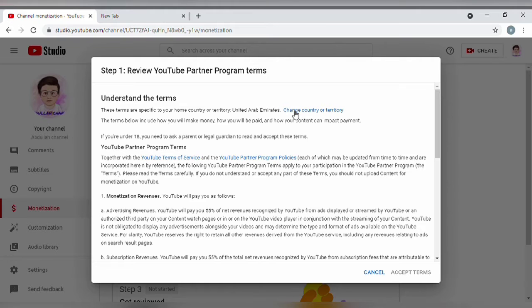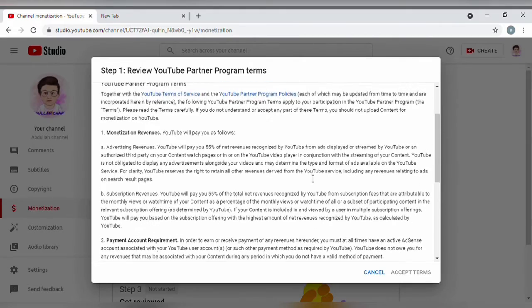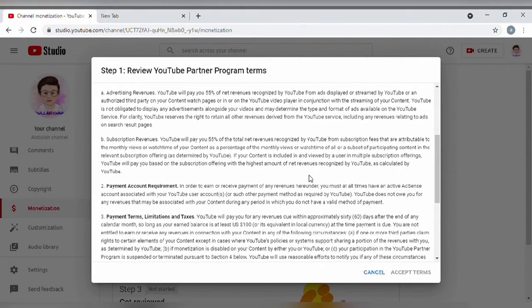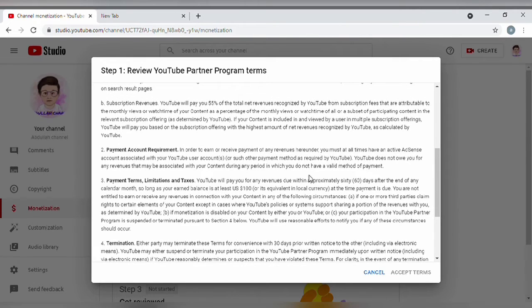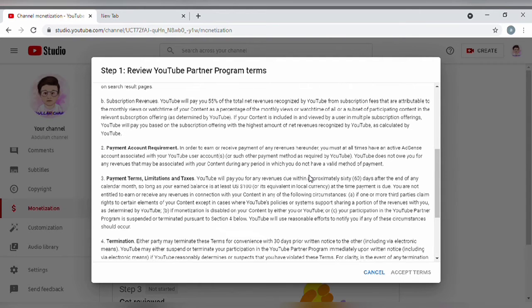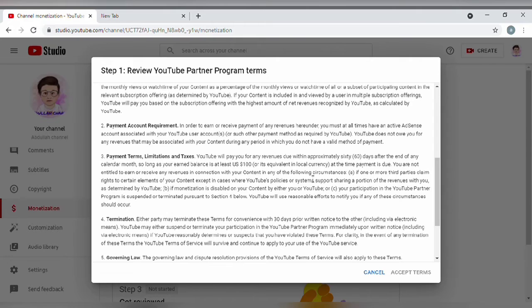So the first step is actually to review the YouTube Partner Program terms. First read all the terms and conditions mentioned and accept. That is the first step, which is very simple. And most importantly, before applying we have to check whether you have any copyright issues, whether your videos are blocked by copyright issues, since YouTube will be going through your page before they accept you into the partner program. And do not have any copied videos, anything like that, or they will reject it. So we have to keep in mind all these things. Reused videos and all should not be there in our account.